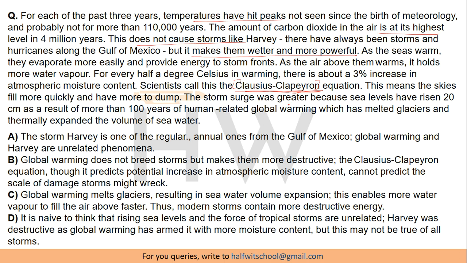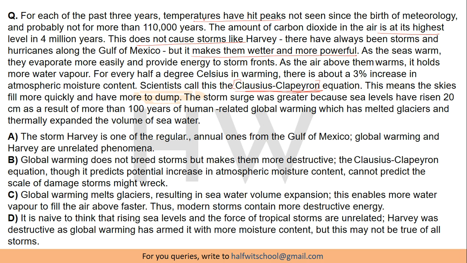The storm surge was greater because sea levels have risen 20 centimeters as a result of more than 100 years of human related global warming, which has melted glaciers and thermally expanded the volume of sea water. So this is a typical looking passage. CAT 2017 में आया था ये question. So try to read it again and then try to find out what the author is trying to say and eliminate the choices.